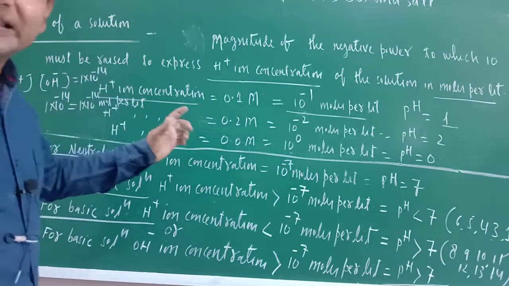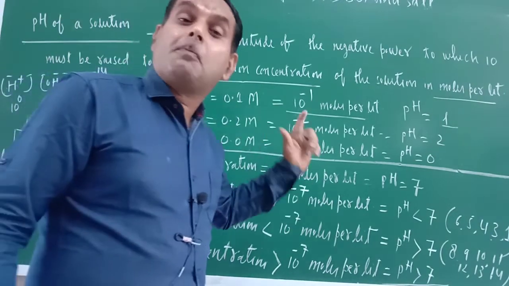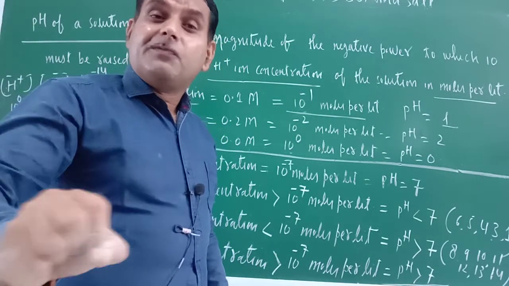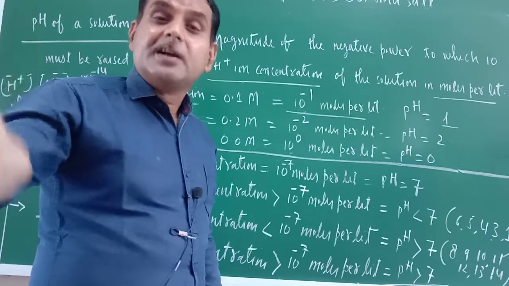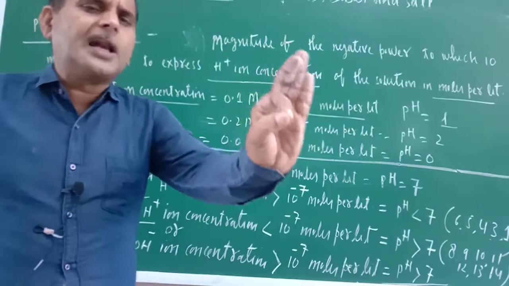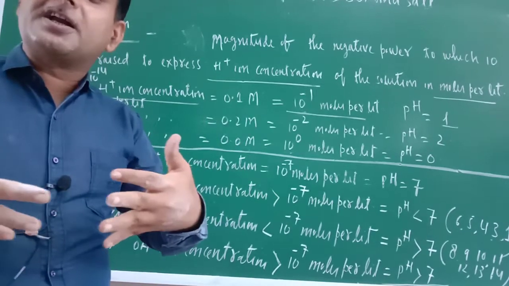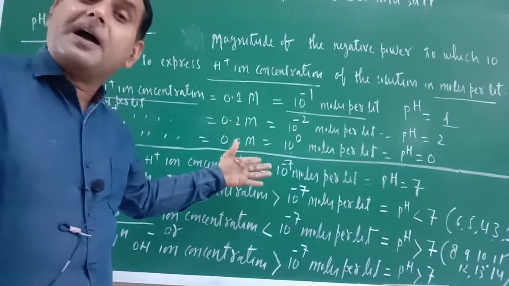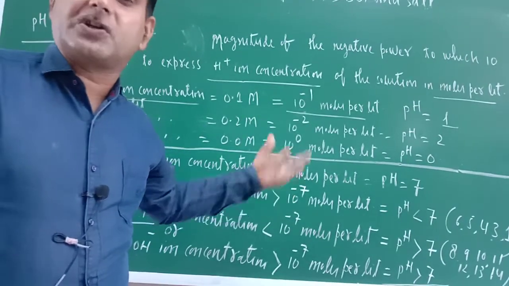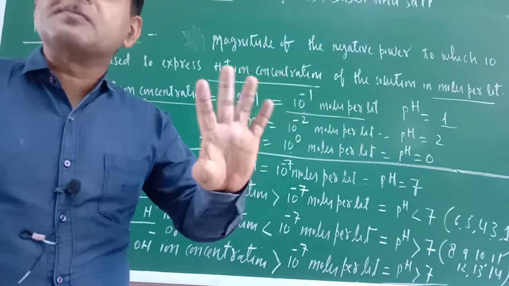So in a nutshell, in conclusion, what is pH? pH is nothing but a negative power of 10. It is the negative power to which 10 must be raised to express the H positive ion concentration in the solution. But we know that H positive and OH negative are closely associated, so if I am explaining pH in terms of H positive ion concentration, I can also explain it in terms of OH negative ion concentration. But things will be reversed.